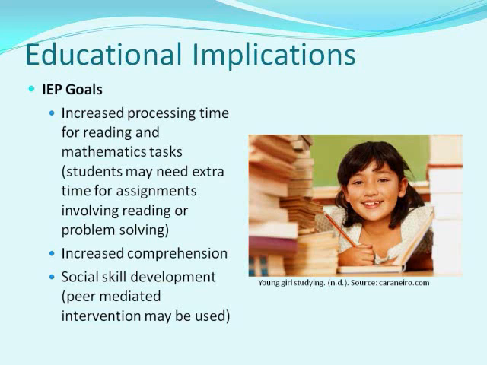As discussed earlier, many of the difficulties that individuals with Turner syndrome face in school relate to academic tasks. For this reason, the IEP goals of a student may be much different than the IFSP goals that she formerly had. An example of an IEP goal is increased processing time for reading and mathematics tasks. For example, students may need extra time for assignments involving reading or problem solving, and they can work towards minimizing this extra time that they need.